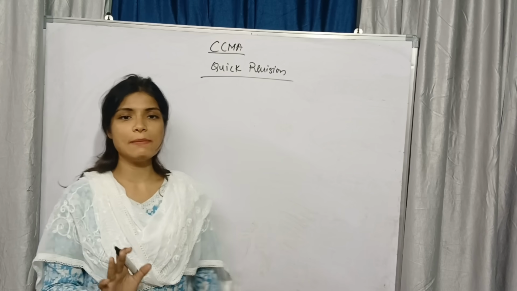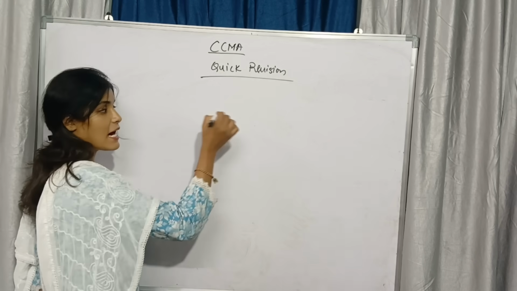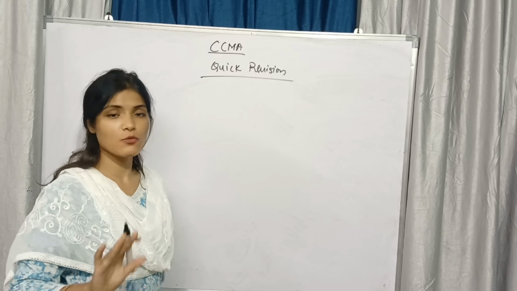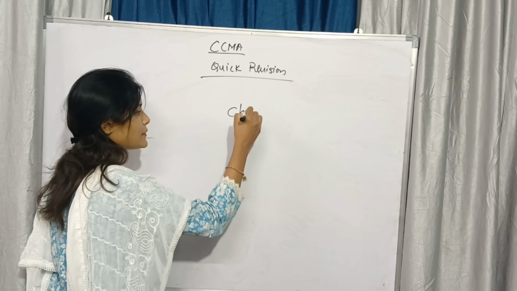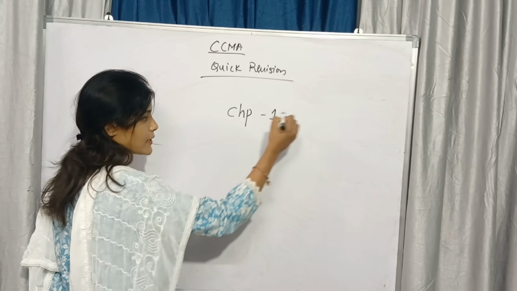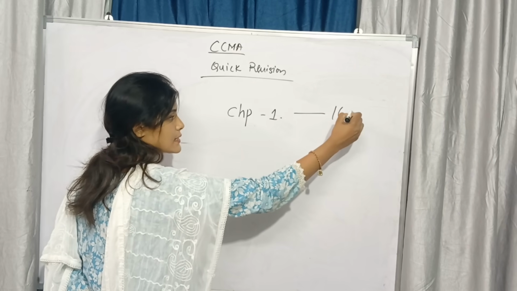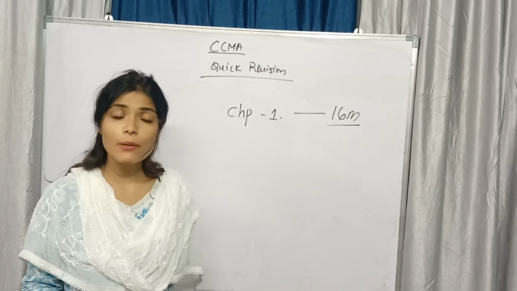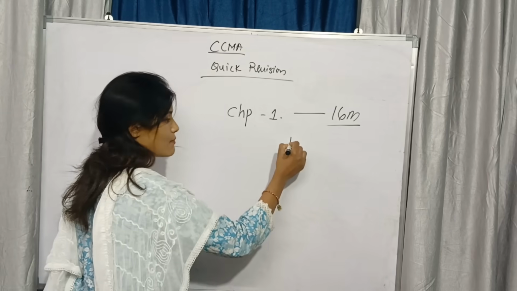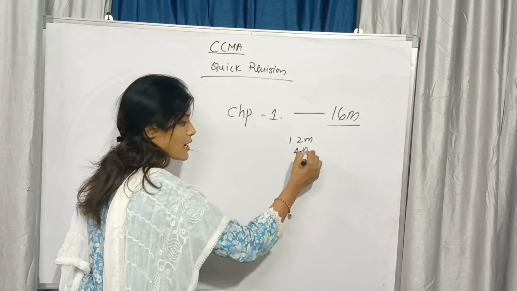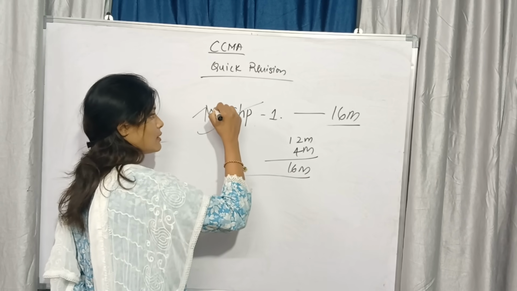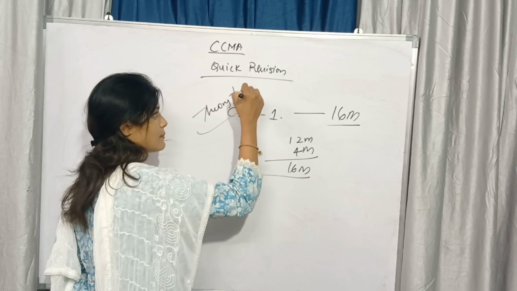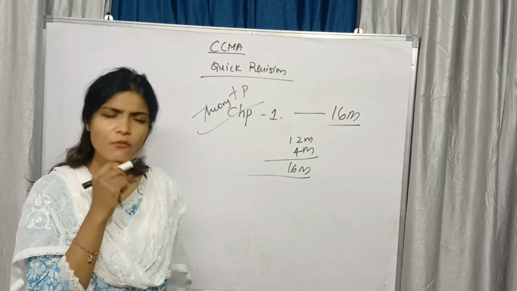Okay, so in CCMA, I have said to my students, the students who have followed my videos, that prepare chapter 1. In chapter 1 you can score at least 16 marks weightage. How come it will be 16? Means 12 marks long, 4 marks short, 16 marks weightage, theory plus problematic. Then what is theory?